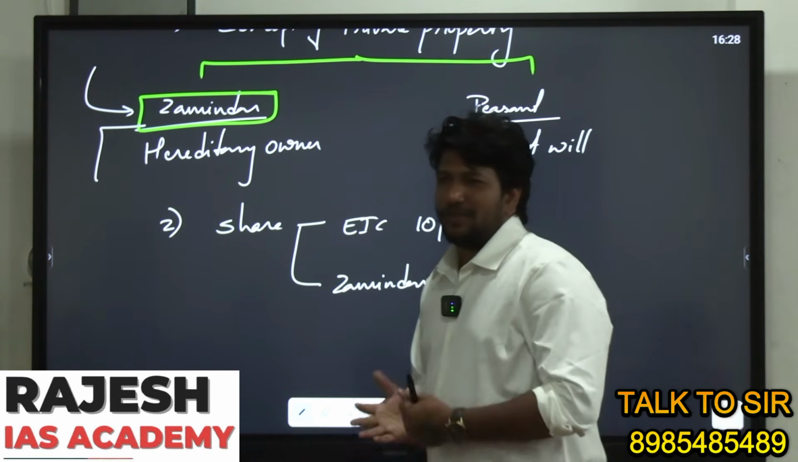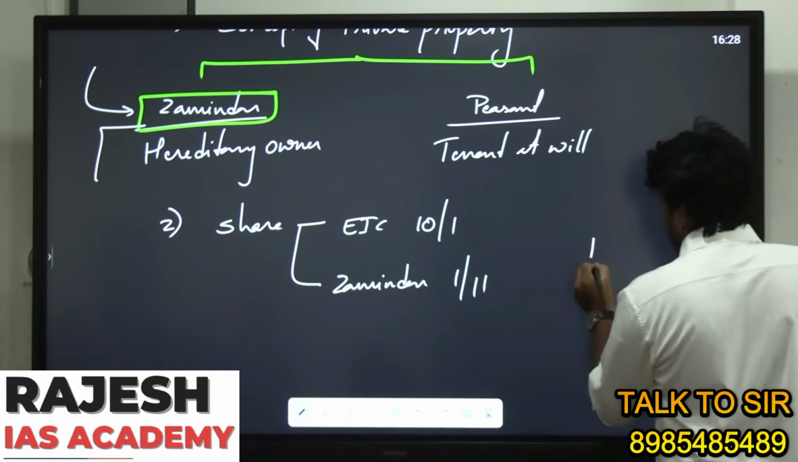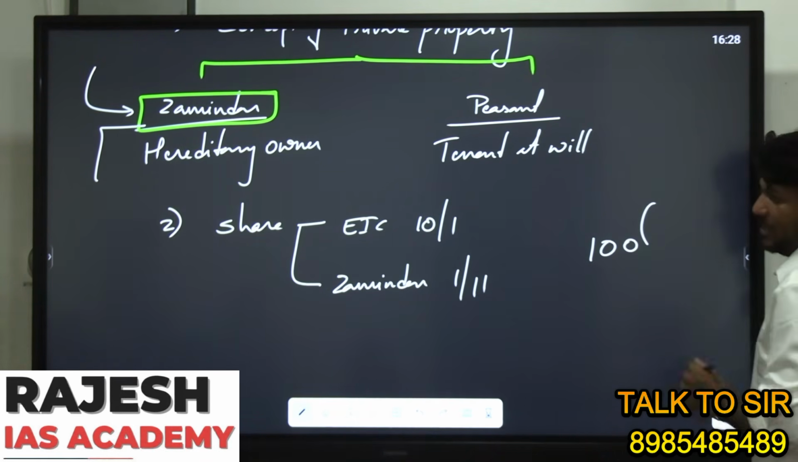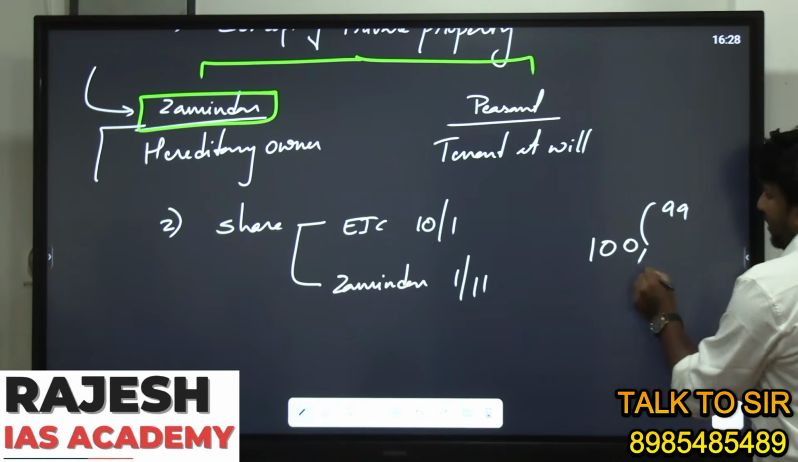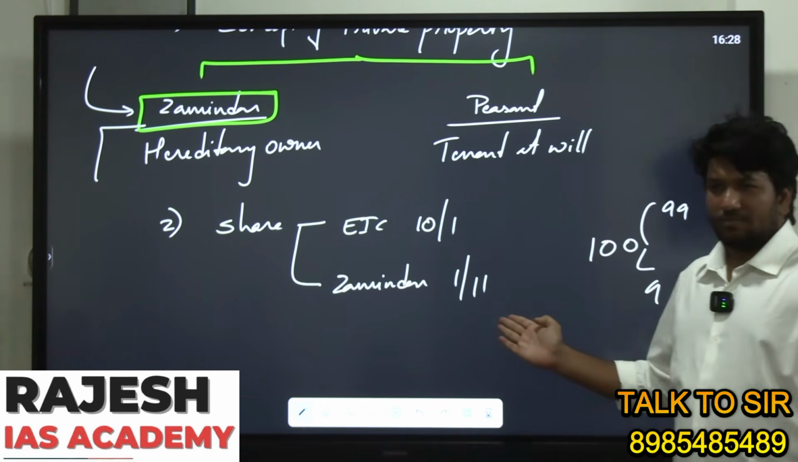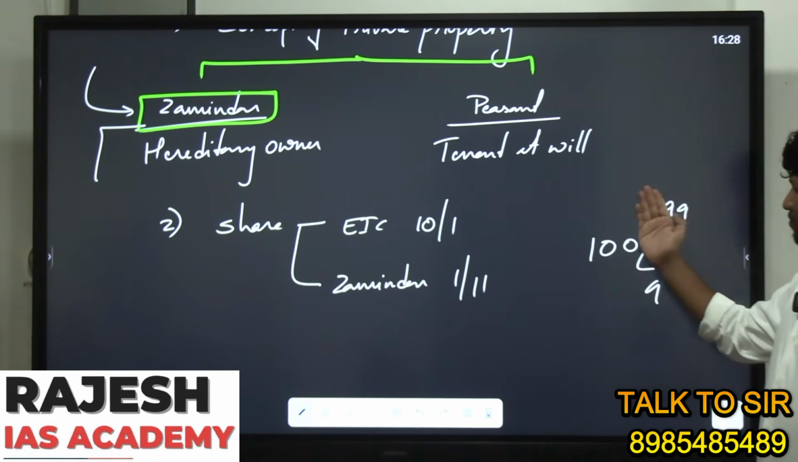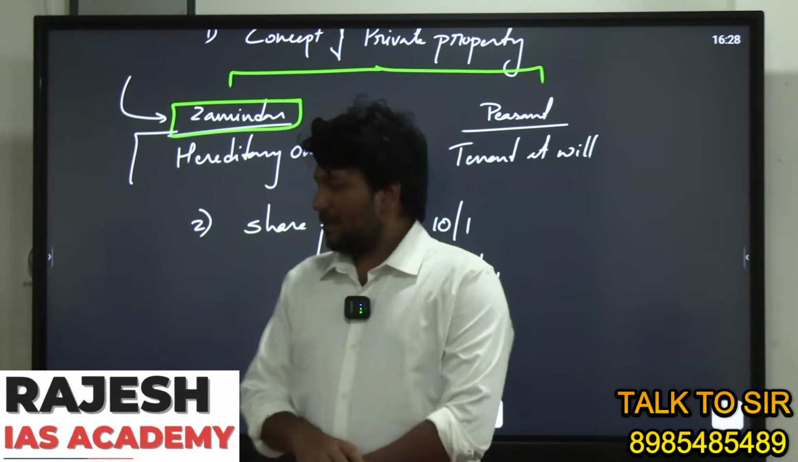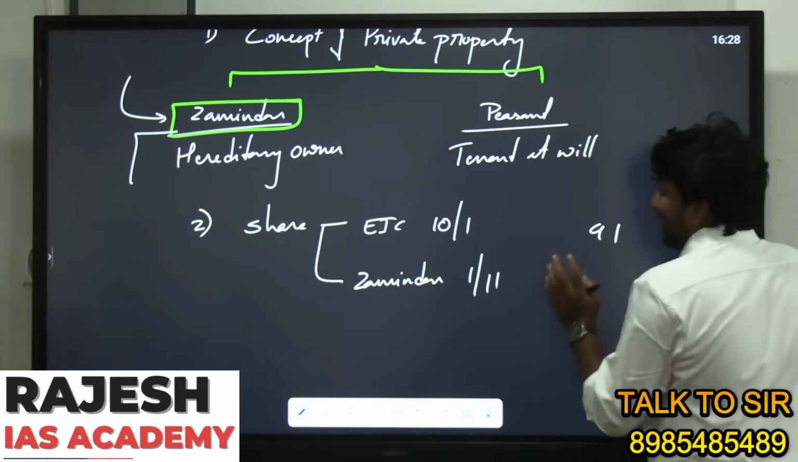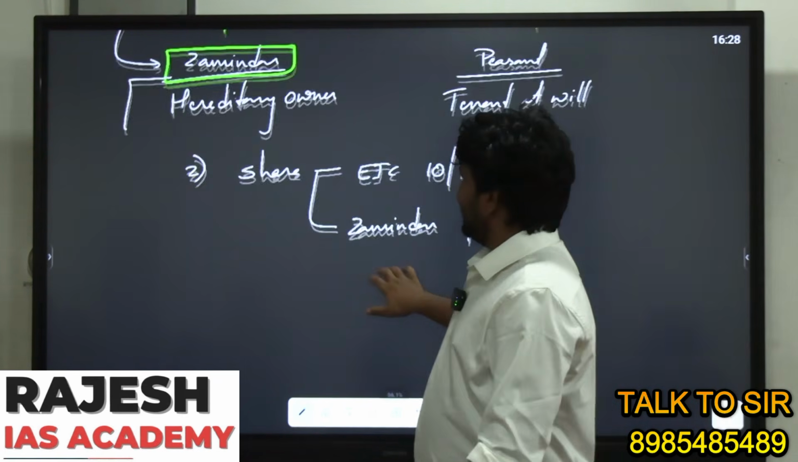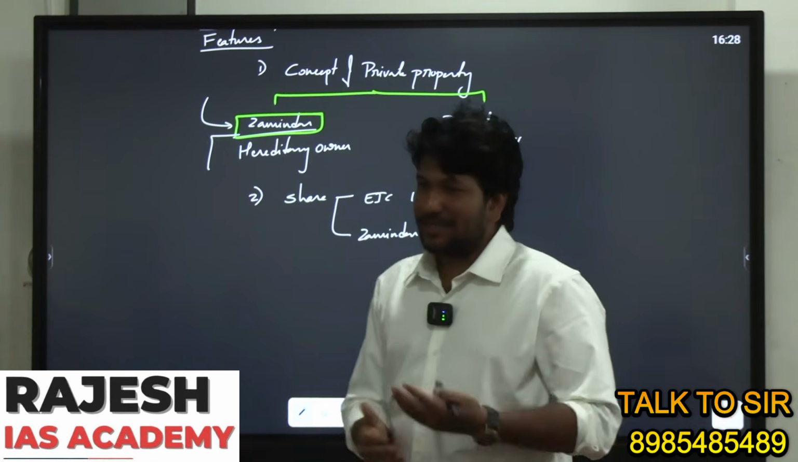In simple terms, suppose the Zamindar collected 100 rupees of land revenue, out of which how much will go to the British East India Company? 99. How much will the Zamindar get? 9 rupees, 1/11. Sorry, not 99, it is 91. Were you shocked? So 91 and 9. This is the share. Clear, right?